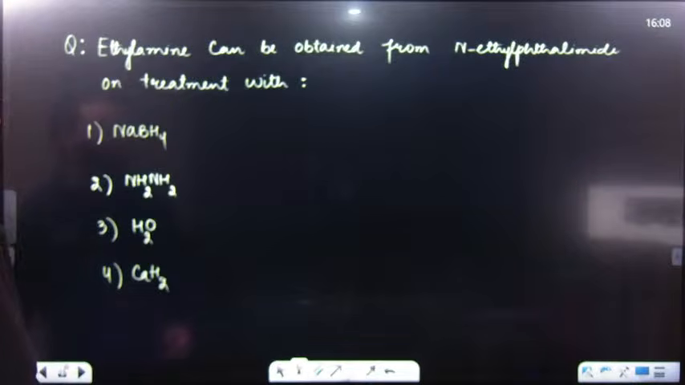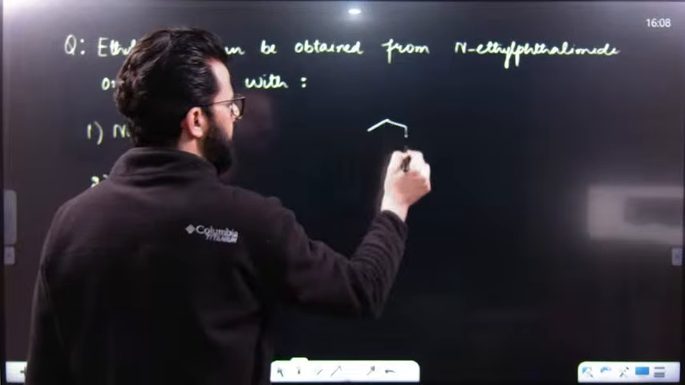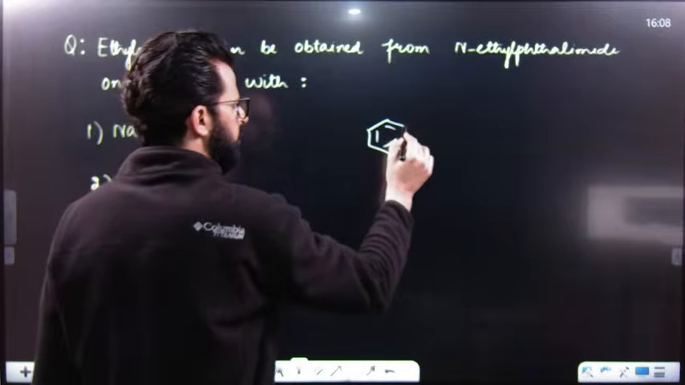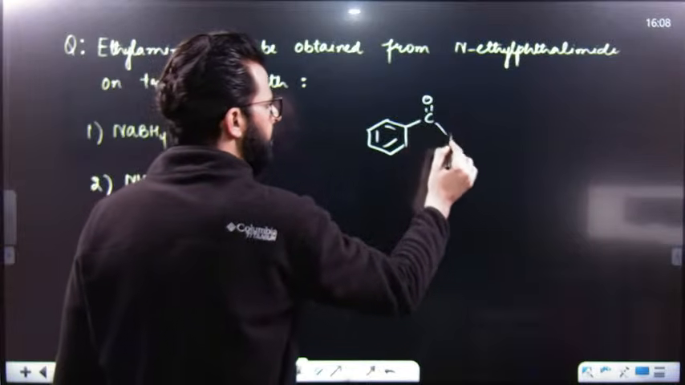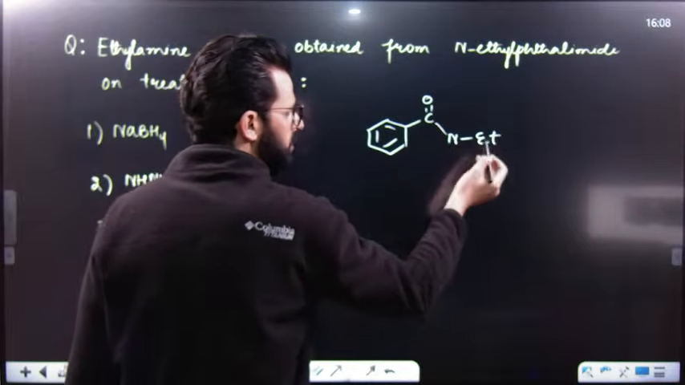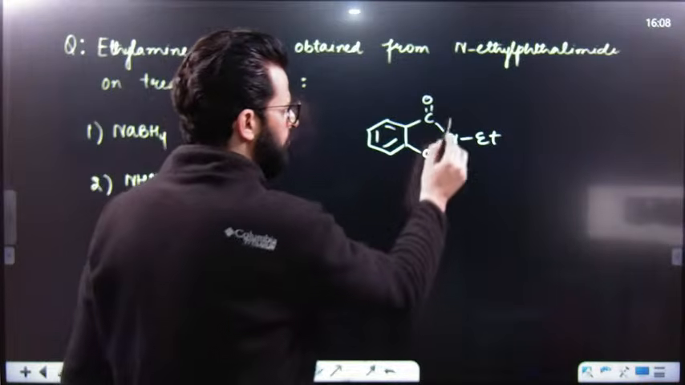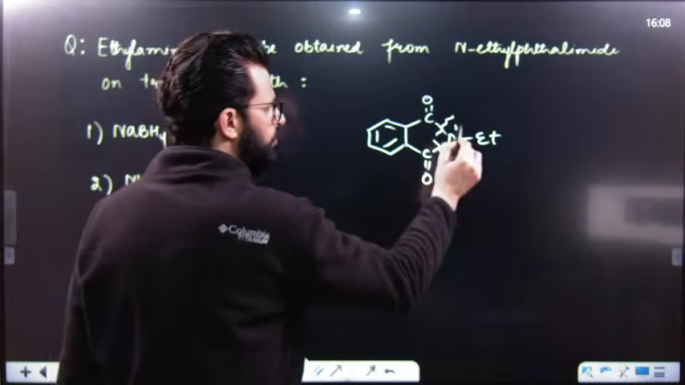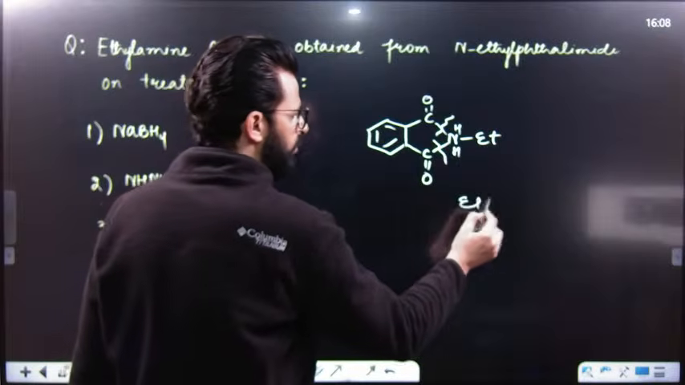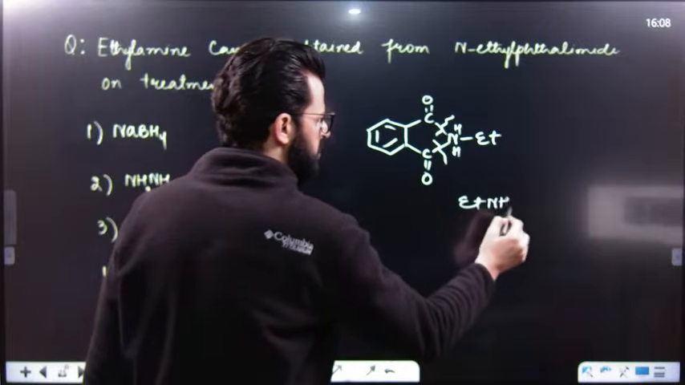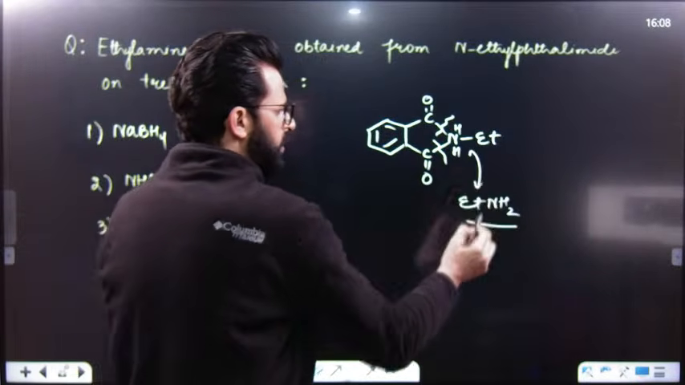So have a look. N-ethyl phthalimide means this one. Et means ethyl. That means we have to break this bond, so that H will be added to this nitrogen. So this is ethylamine.